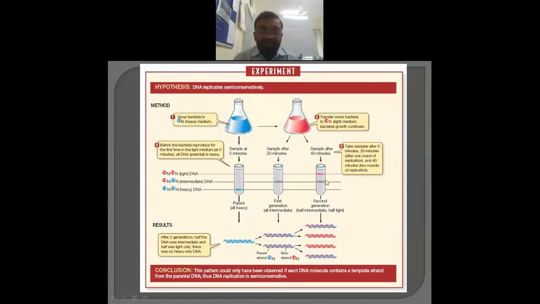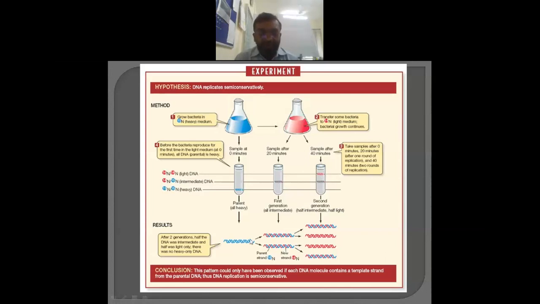So these results predict that here all the DNA consists of the N15 nitrogen, hence heavy. Now here what happens? Half the molecule consists of N14 and half the molecule consists of N15. It indicates that one strand is newly synthesized, and the same results are extrapolated, that should be achieved like this, and that is happening in the case of this tube also.